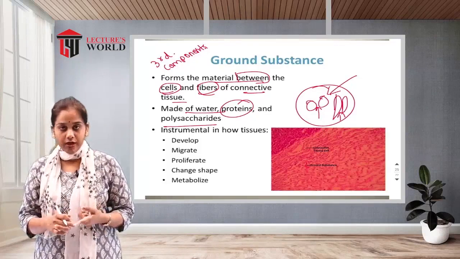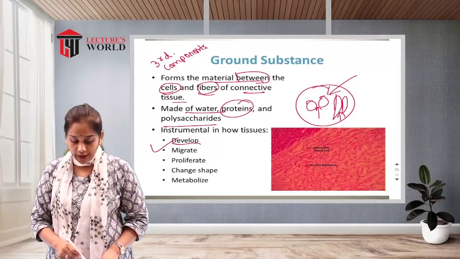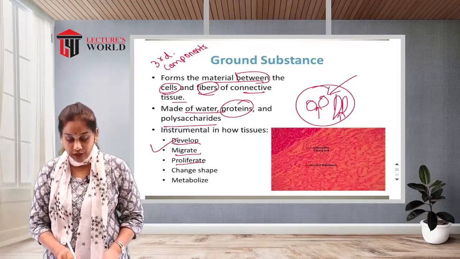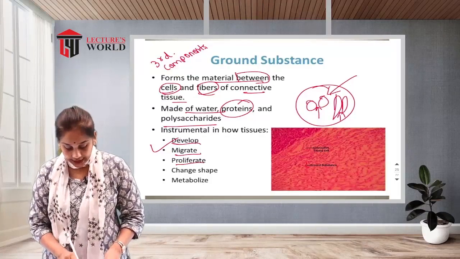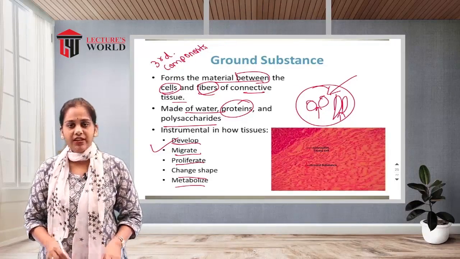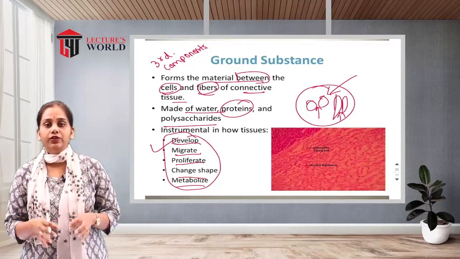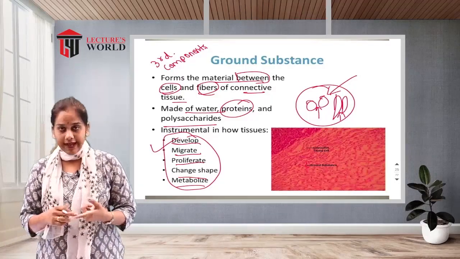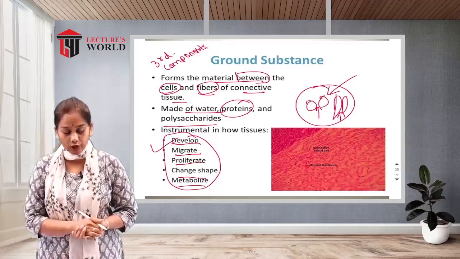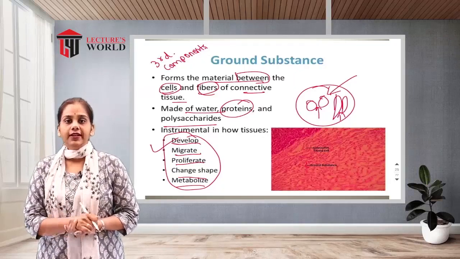It is helpful for the development of the tissue, migration, proliferation and growth of the tissue, changing the shape of the tissue or cells, and metabolism. So these are the basic functions occurring in the ground substance: development, migration, proliferation, growth, metabolism, and removal of excess or toxic products from the tissue.